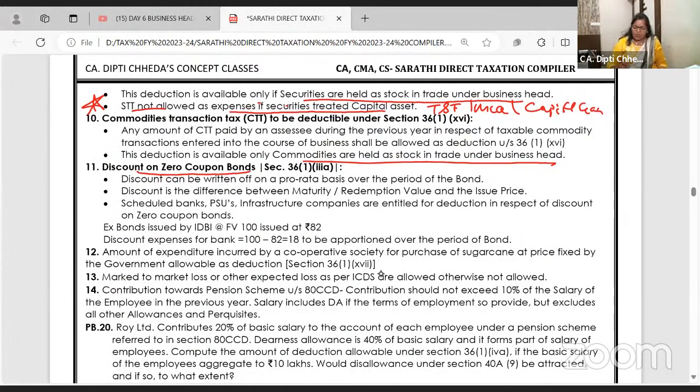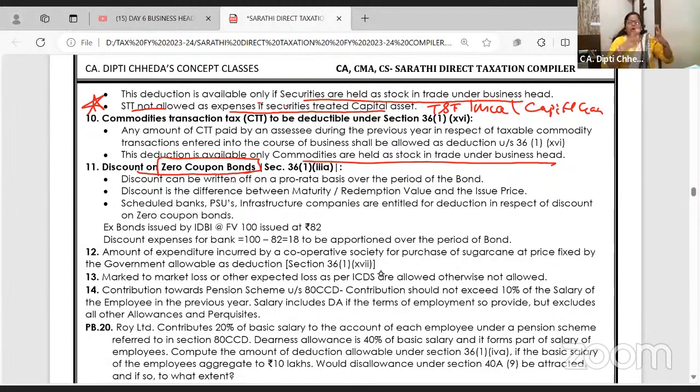Discount on zero coupon bonds. The name itself says zero coupon bonds. Now, what do you mean by bonds? Can anyone say? Bonds क्या चीज है? Yes, it is a hi-fi name for debentures. It's not James Bond. James Bond नहीं है. Bonds is hi-fi name for debentures.